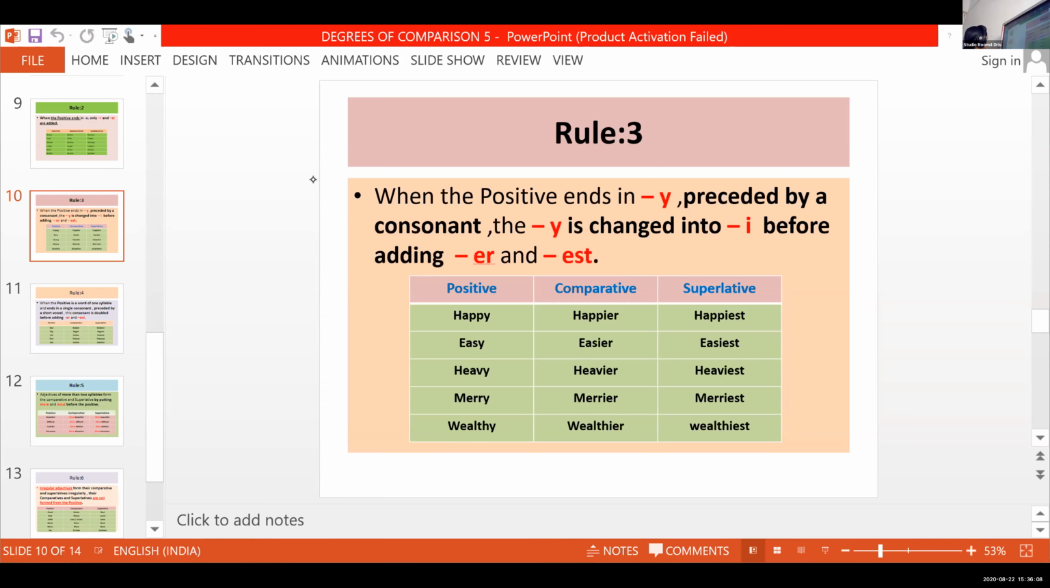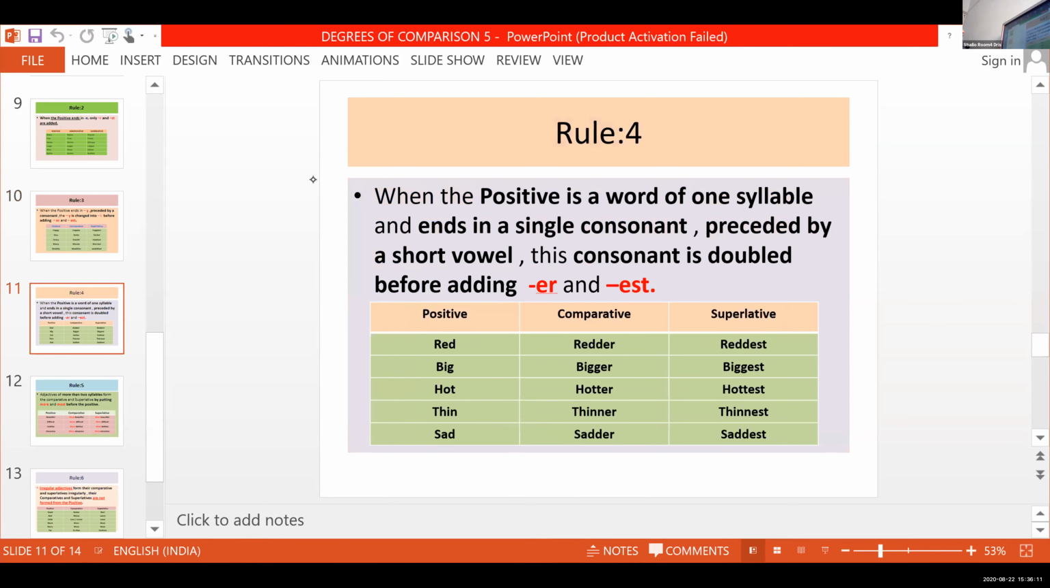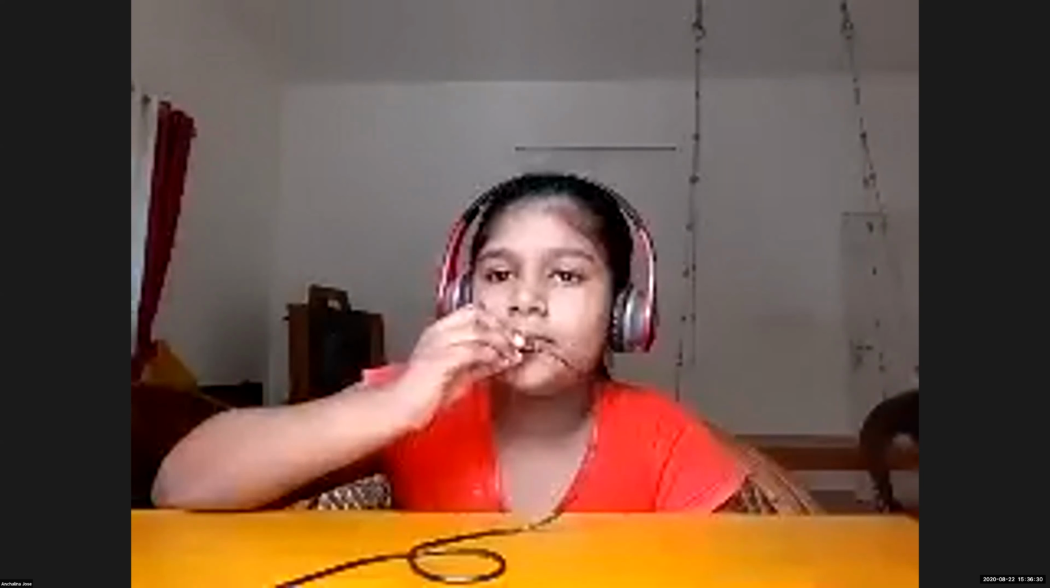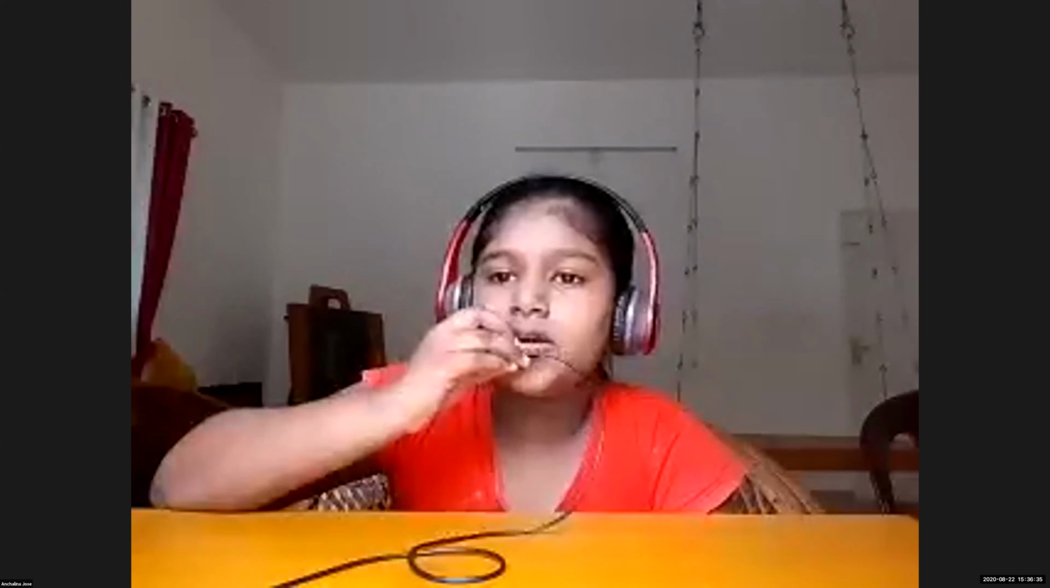Now, rule number 4. Okay, let us rewind to just revise the topic. Rule number 4: when the positive is a word of one syllable. Let me discuss one thing. What are syllables, guys? When we break words into different sounds, in simple terms, the different sounds are called syllables. Syllables are the fully pronounced sound. When we add a vowel sound with a consonant sound, it is a fully pronounced sound of a word.